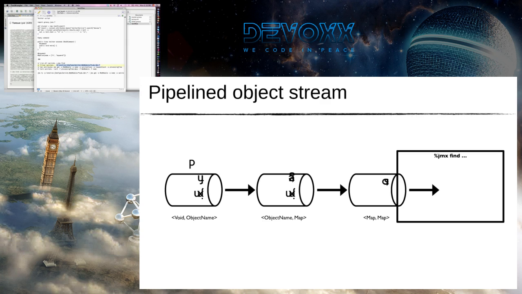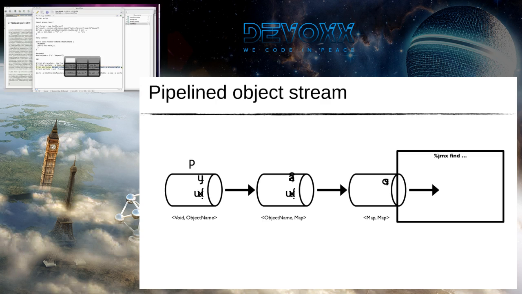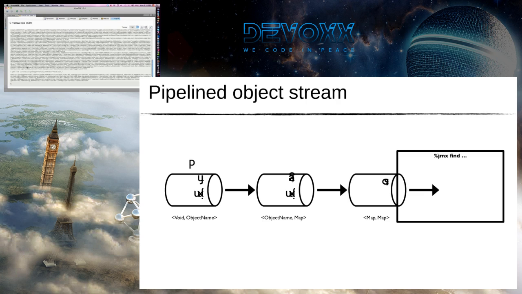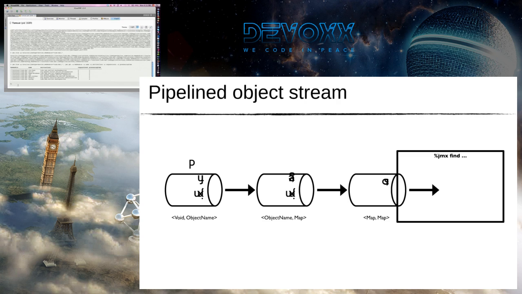So let's do that in one go. I think we are running out of time, so we want to finish that and show you the last feature. So now we have a very complex command, and what matters here is that we have a table with all the servlets we want, the request count, the processing time, and so on. Now, last part of this: we reuse that and we are going to make a dashboard.